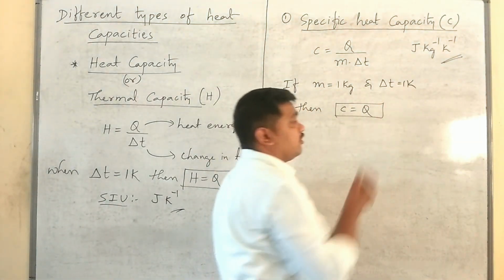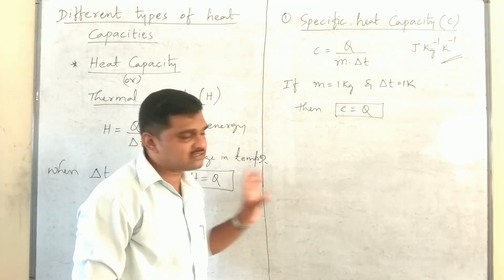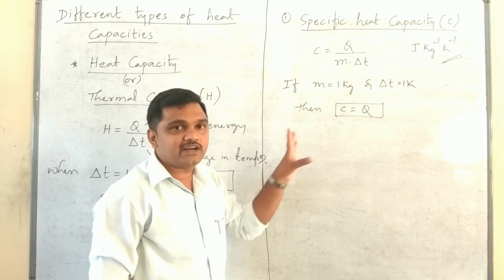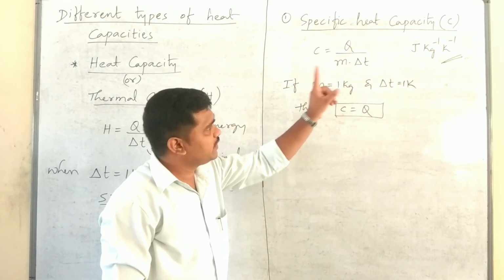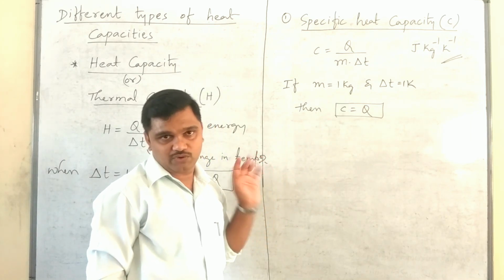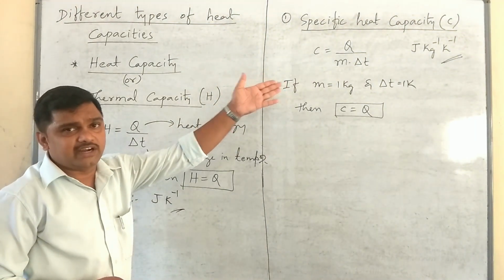Here delta T is equal to 1 Kelvin. We have discussed the SI unit also.